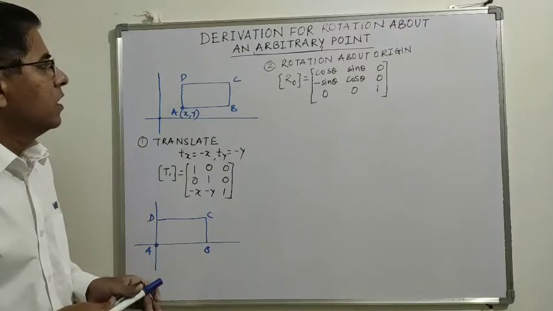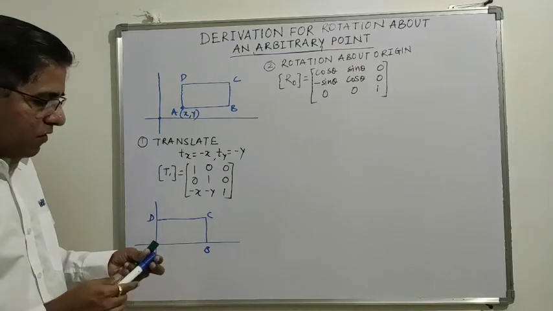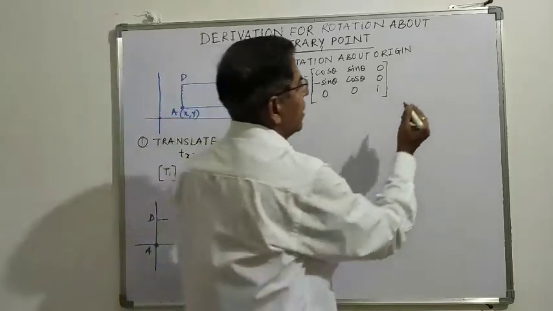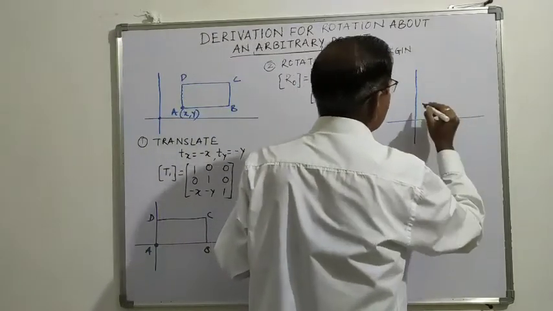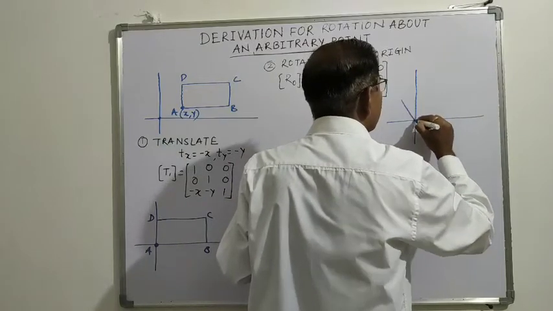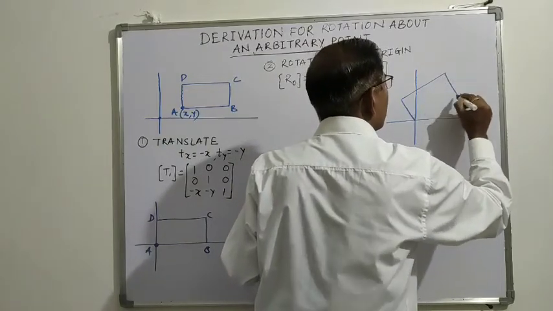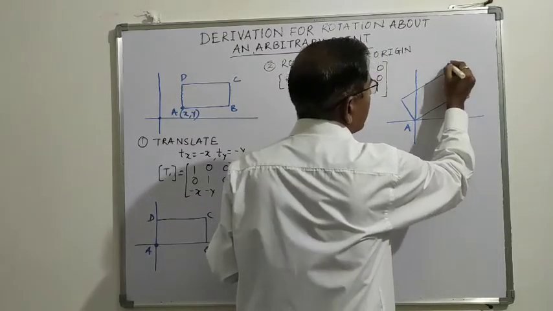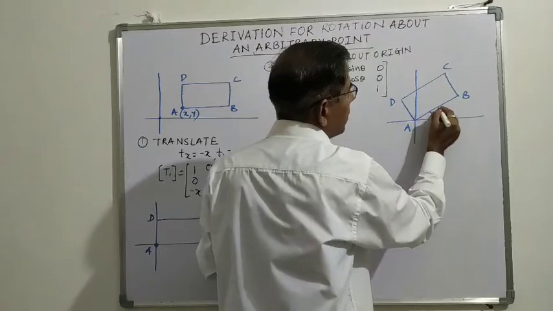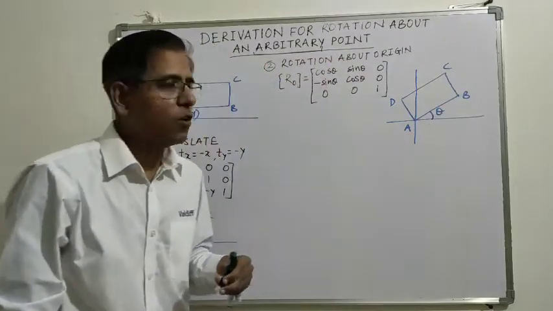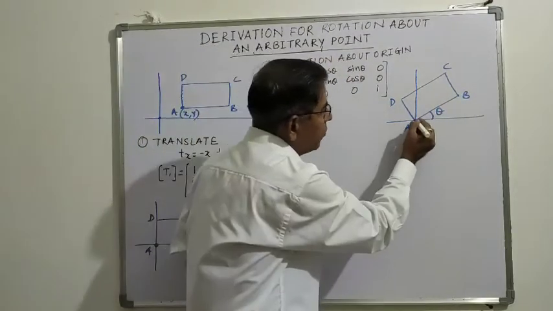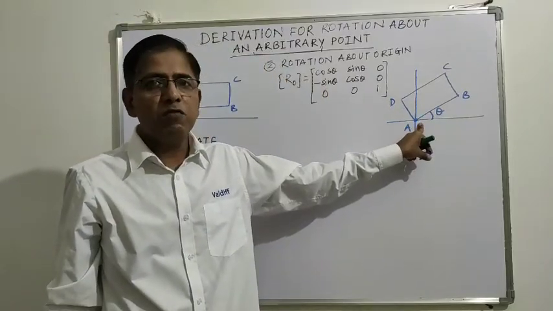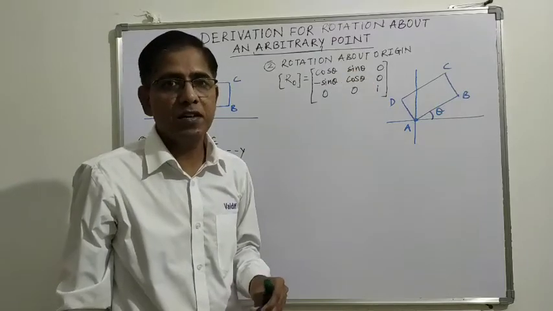Now after this transformation, the figure is rotated by an angle theta. But here you can see that the point of rotation remains at the origin, because we are applying a rotation about origin matrix.